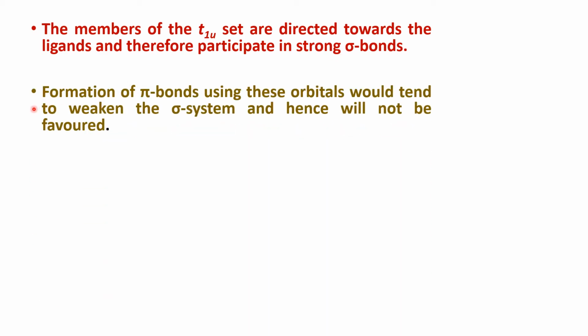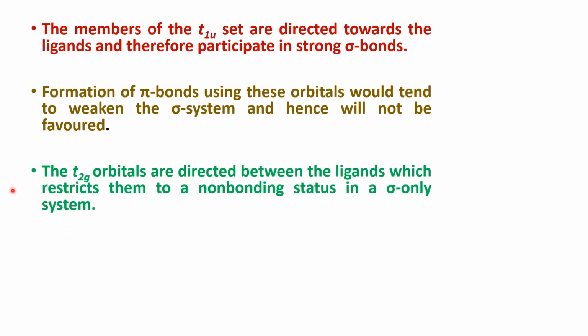Formation of pi bonds using these orbitals would tend to weaken the sigma system and hence will not be favored. Okay, if we are using the T1u set that is already used for sigma bonding, and using it further for pi bonds, that would tend to weaken the sigma system and hence will not be favored.